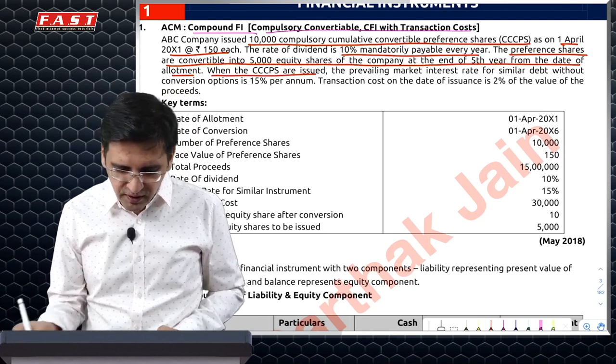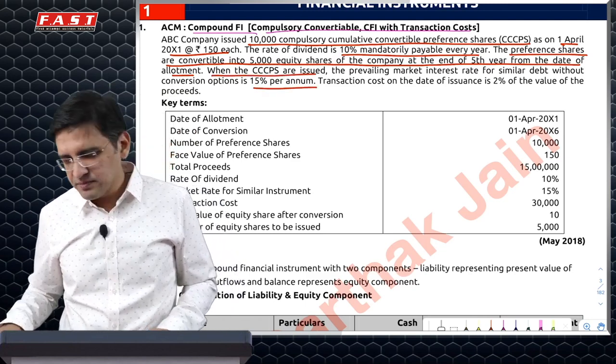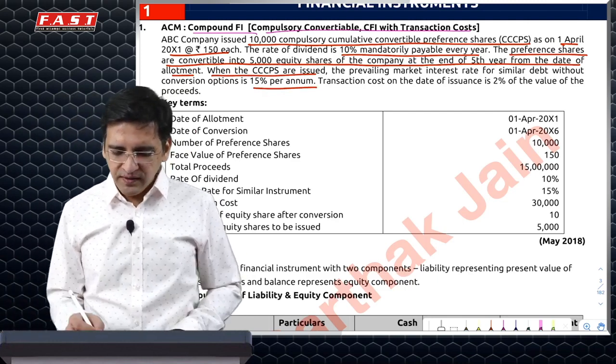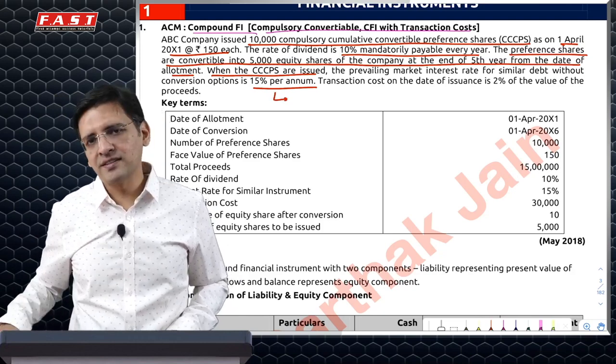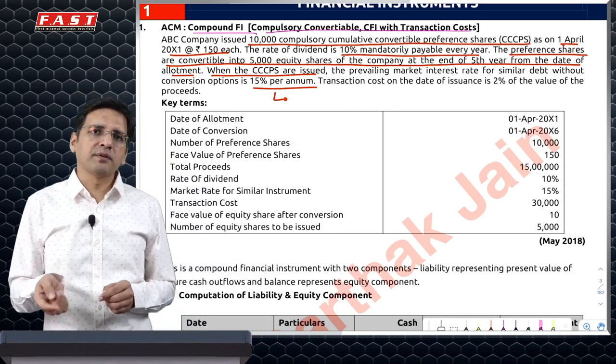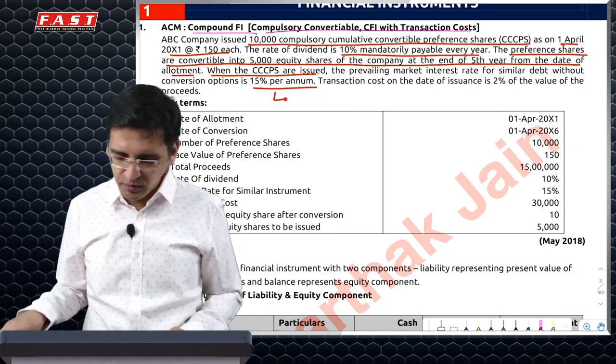When they were issued, similar instruments carried 15%. So that means by giving the conversion option, you've basically saved on some interest. So we will use this as the market interest rate, as the base rate. Had there been no transaction cost, this would have been the effective interest rate. But because of transaction cost, this needs to be recomputed.